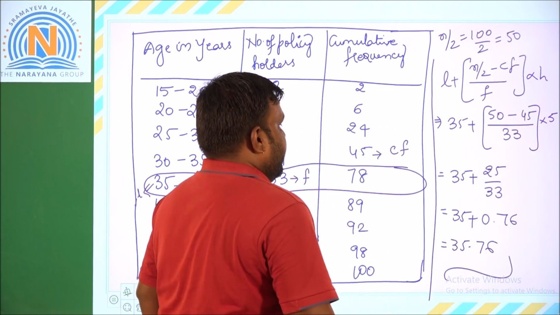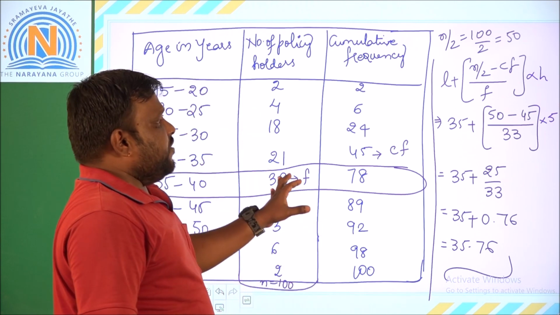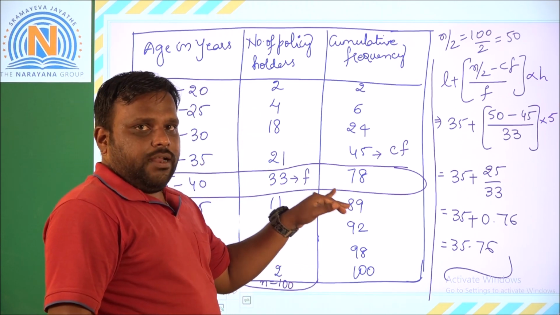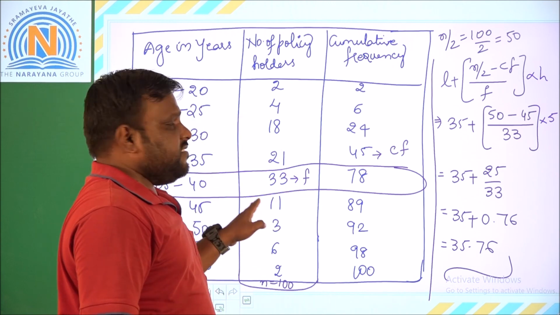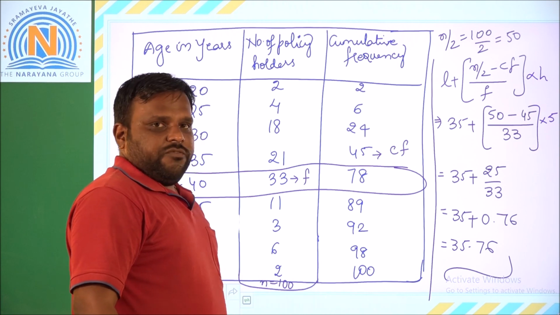So it will be 35.76. This is how we calculate the median whenever less than cumulative frequency or greater than cumulative frequencies are given. First we have to find the classes, then the frequencies, then we apply the method. So this is the final solution. Thank you.